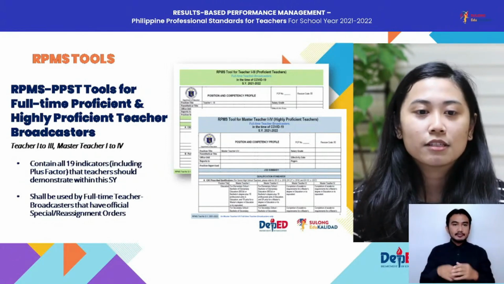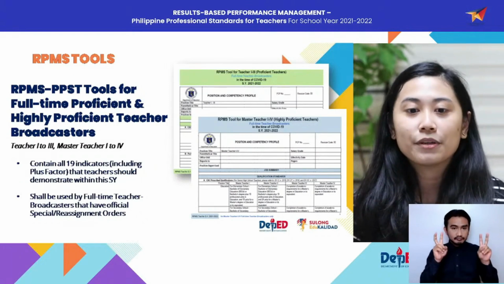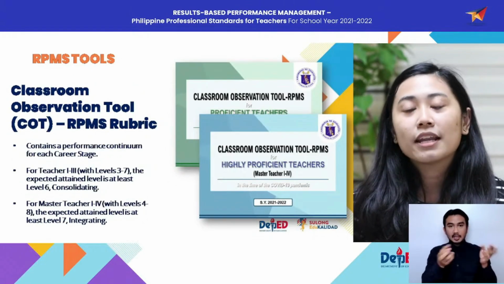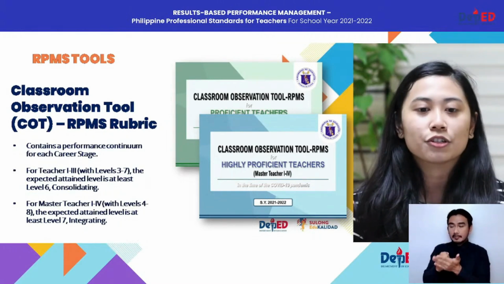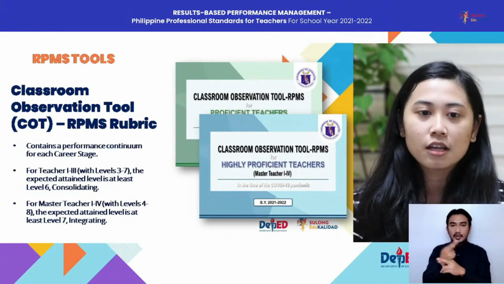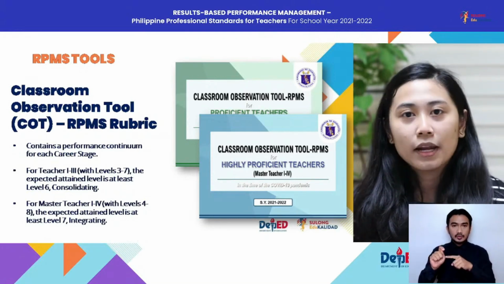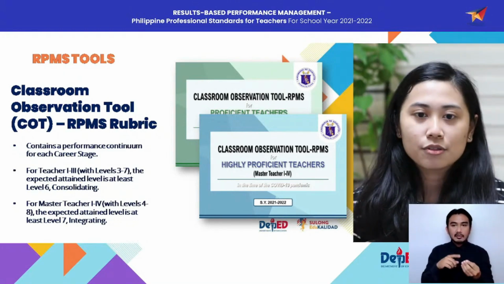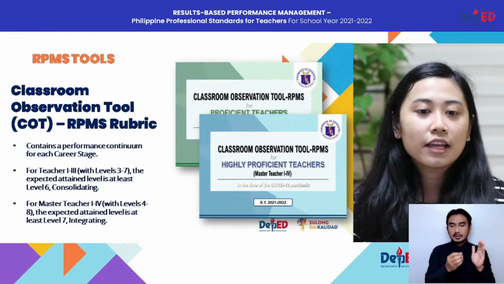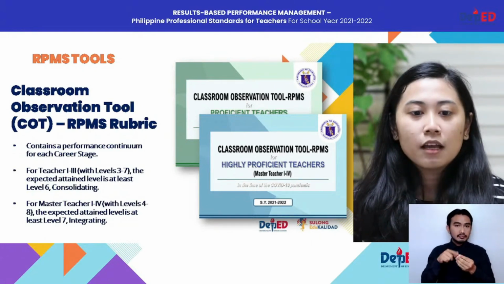Next of our tools is the classroom observation tool or the RPMS rubric. In episode 2, whether it was the discussion on the regular teachers or our teacher broadcasters, the COT RPMS rubric was briefly explained, sampling it with a few of our indicators. This rubric contains the performance continuum for each career stage.